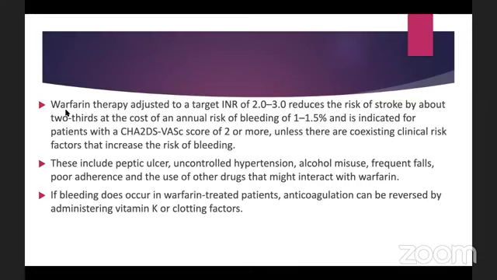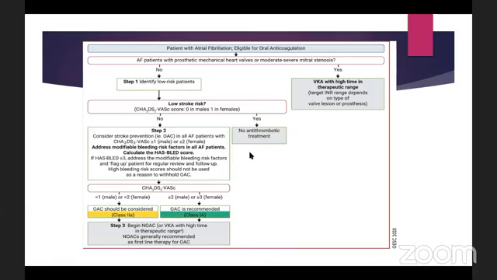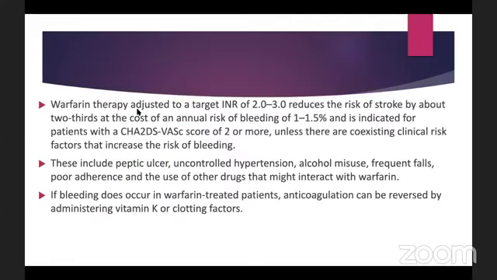So warfarin therapy is adjusted to a target INR. Okay, by the way, this is taken from the ESC guideline. So warfarin therapy is adjusted to a target INR of 2 to 3, and it reduces the risk of stroke by about 2/3 at the cost of an annual risk of bleeding of 1 to 1.5%. So as we already know, for a score of 2 or more, we give the warfarin.